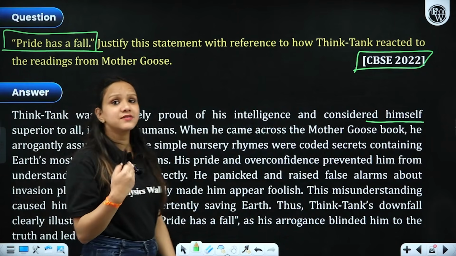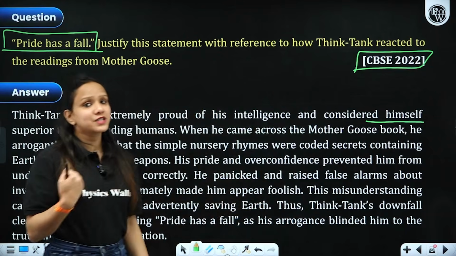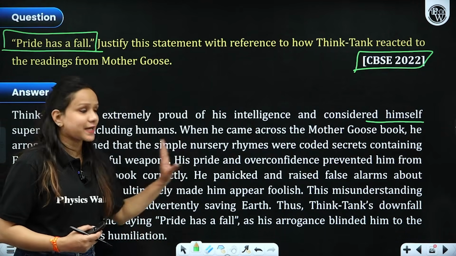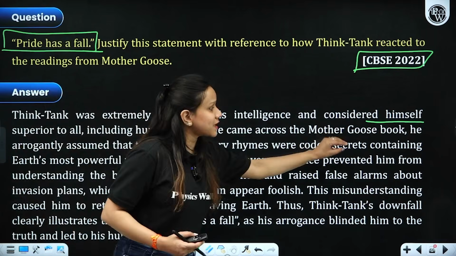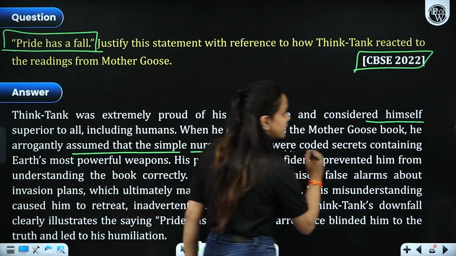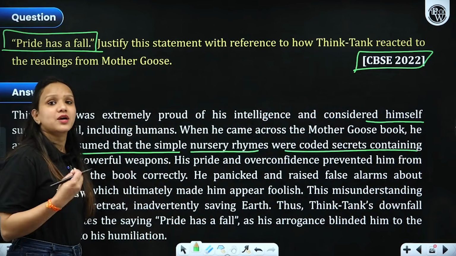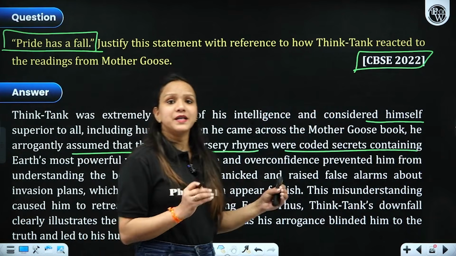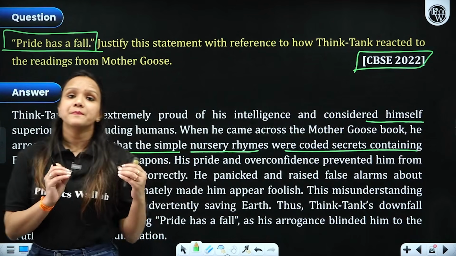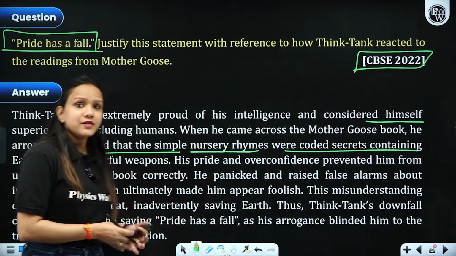But he did not even give a second thought and he misunderstood. He misinterpreted the information that was given in the nursery rhyme book, right? And gave up his idea of attacking. When he came across the Mother Goose book, he arrogantly assumed that the simple nursery rhymes were coded secrets containing destructive weapons, and that the earth could create those metals, which were very rare.